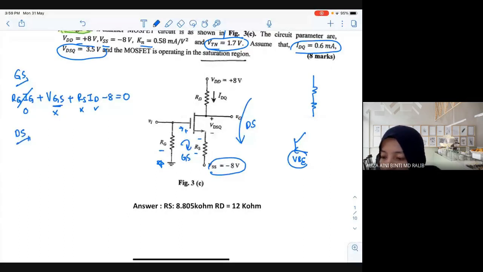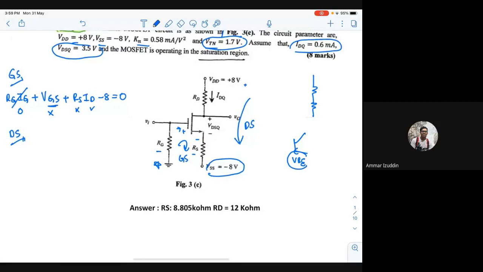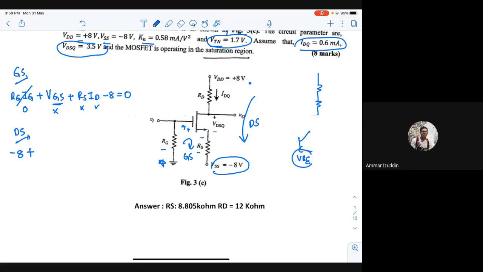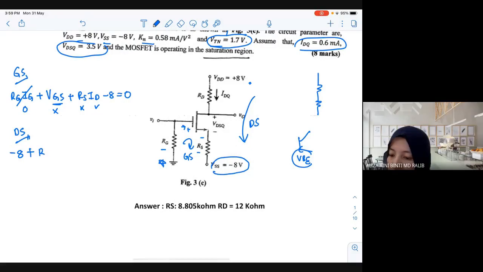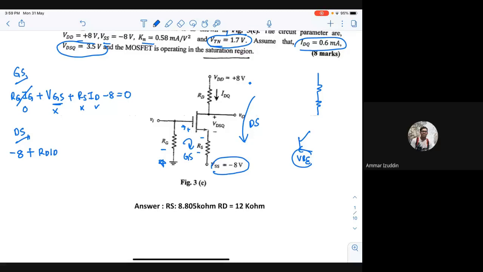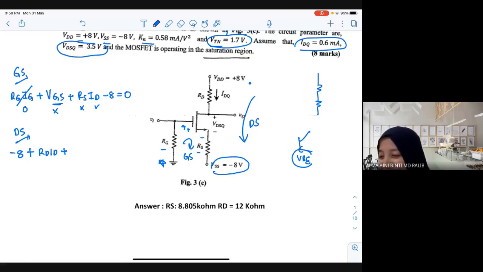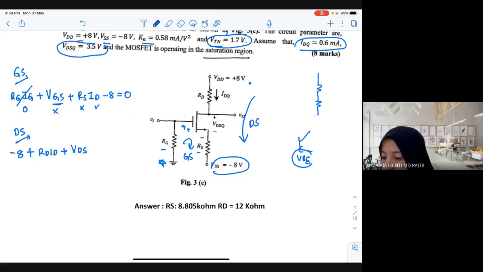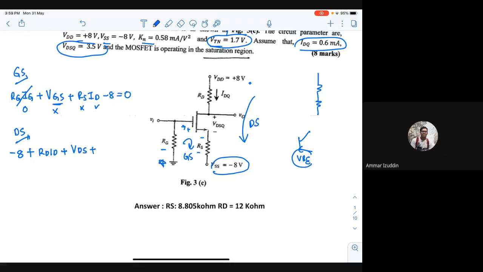Okay, Amar, start the DS loop from the top. Negative 8 plus RDID. Plus VDS. Then plus RSID.